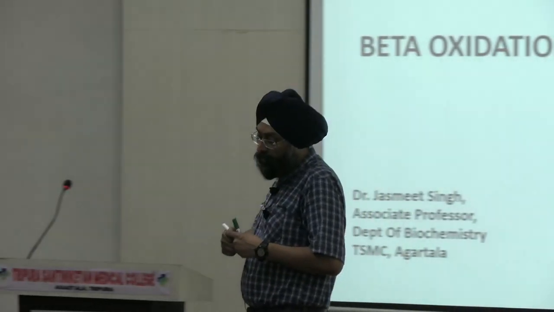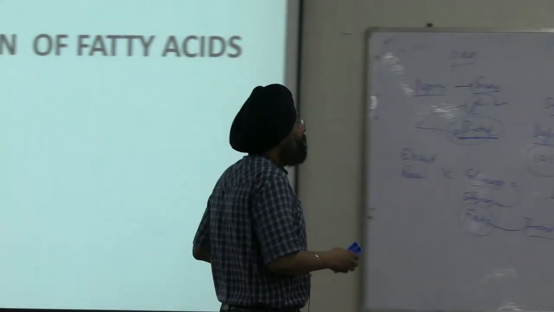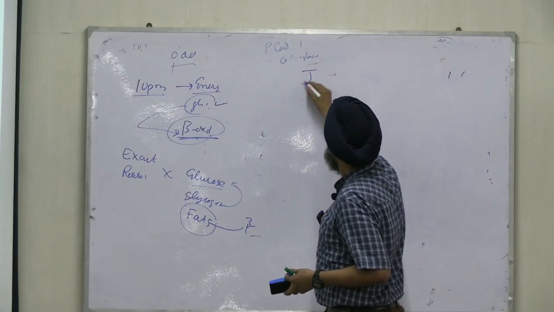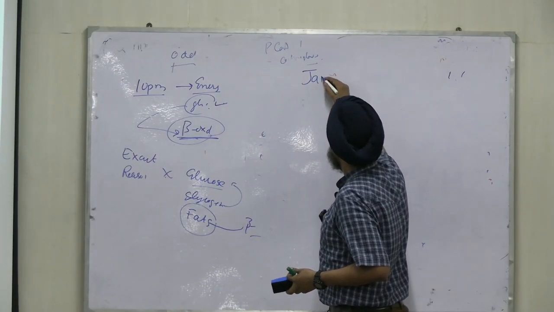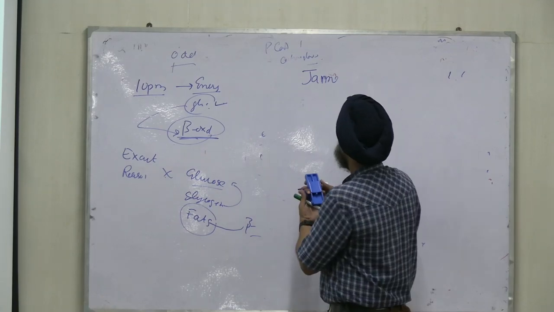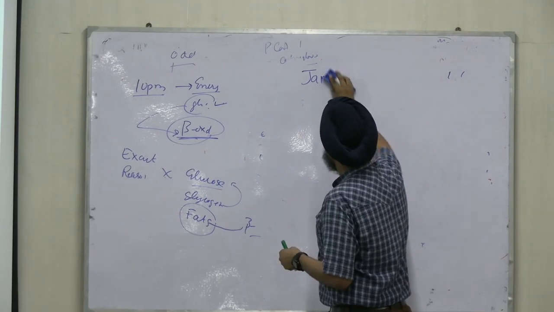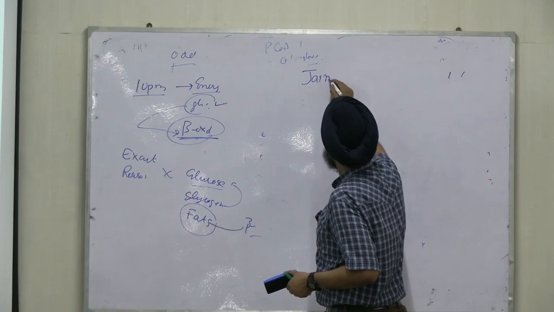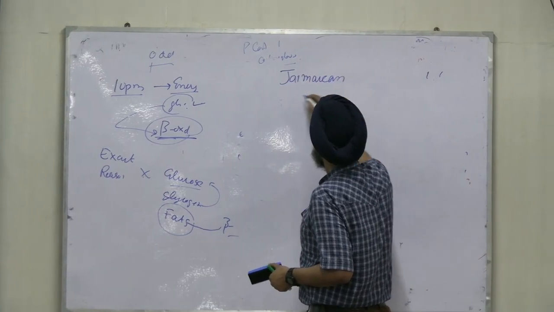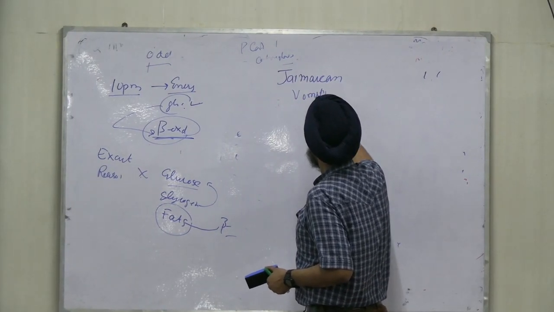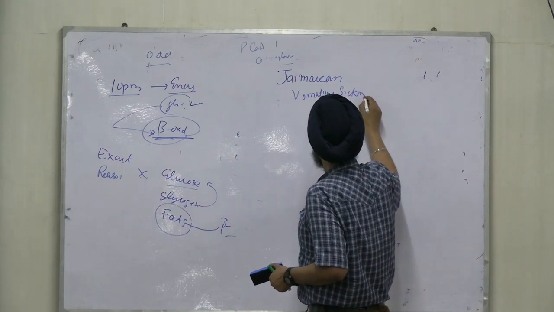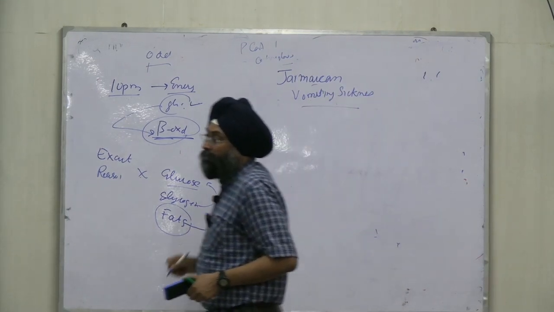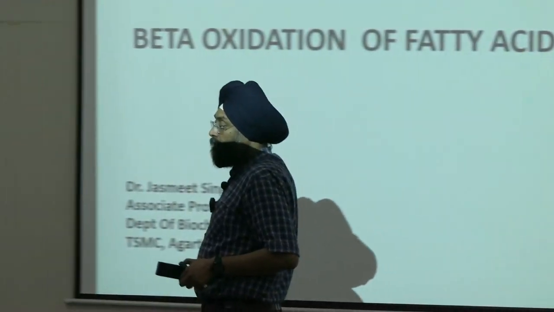The second disorder is Jamaican vomiting sickness. What does the name indicate?